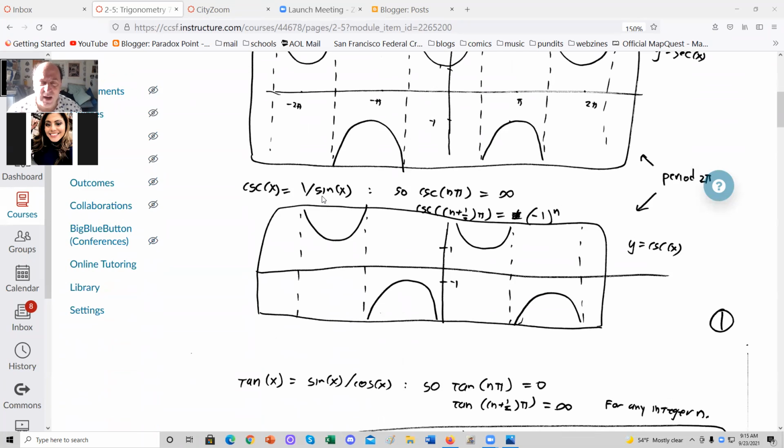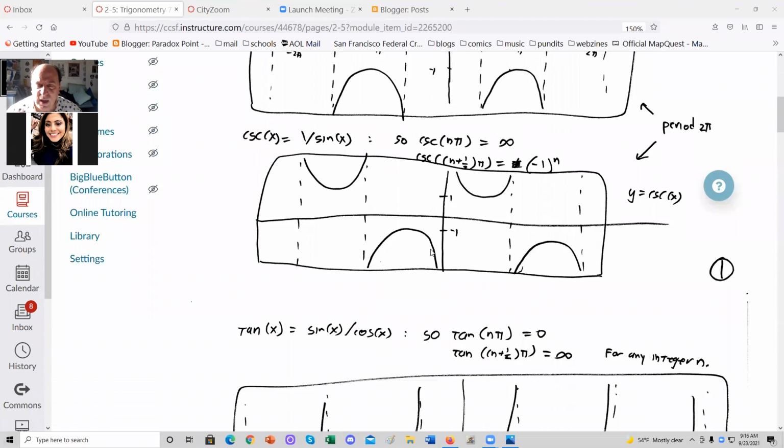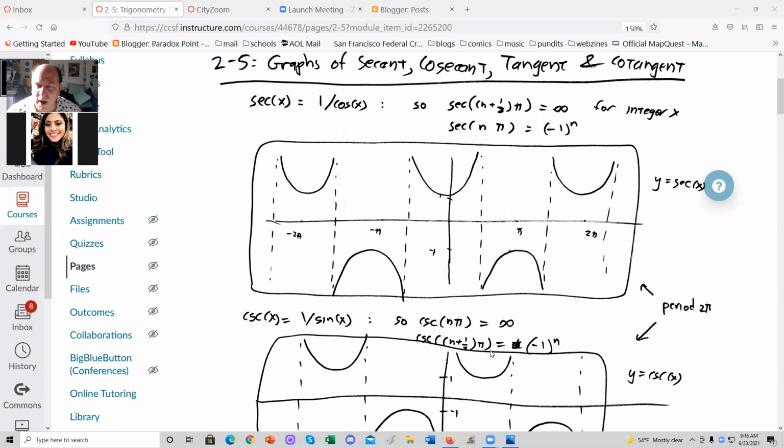Cosecant is the reciprocal of sine, and so it equals infinity at integer values of n times pi, and it's plus or -1 for integer and a half multiples of pi. So cosecant of n pi is infinity, cosecant of n and a half times pi is -1 to the n. 1, -1, 1, -1, and so on. This too oscillates through infinity. And it does so with a quarter cycle phase difference, just like cosine and sine are a quarter cycle phase different.